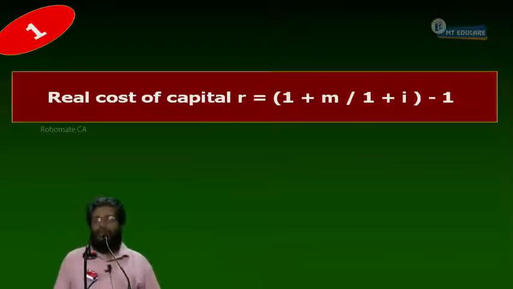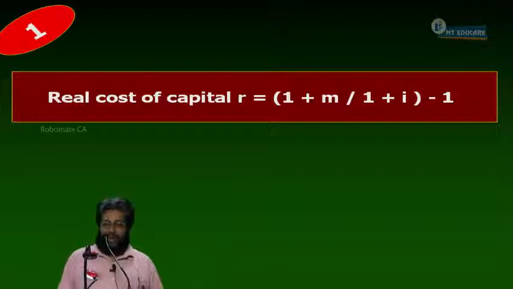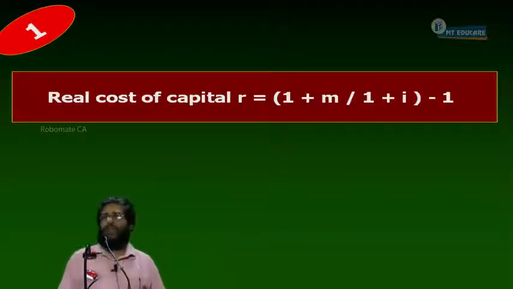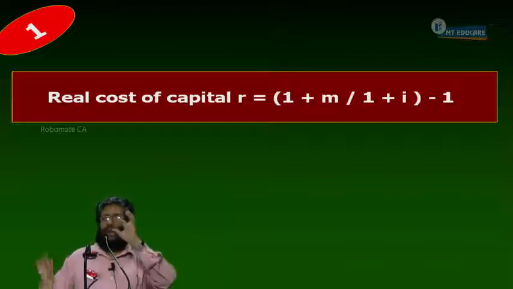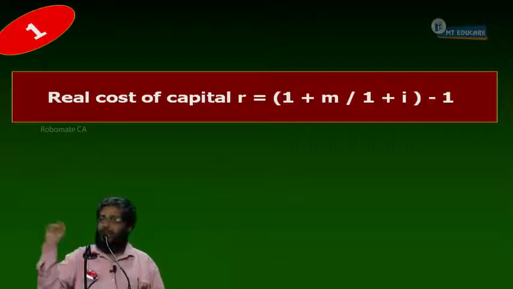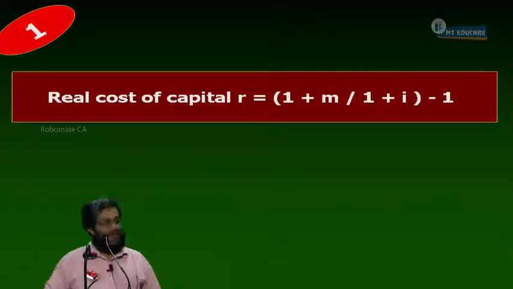is equal to, here RR is equal to real rate, formula: 1 plus MR divided by 1 plus IR, minus 1. The minus 1 is separate. 1 plus MR by 1 plus IR is one block, minus 1. Can I proceed or not?